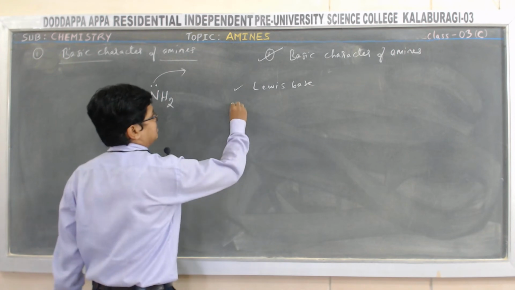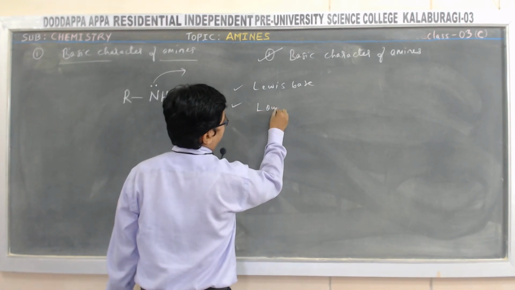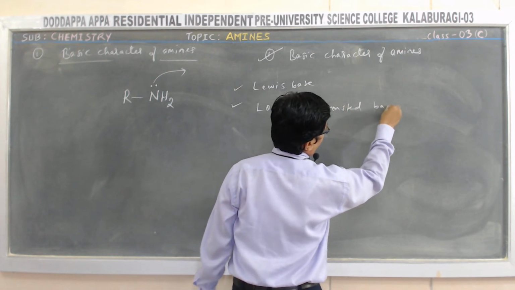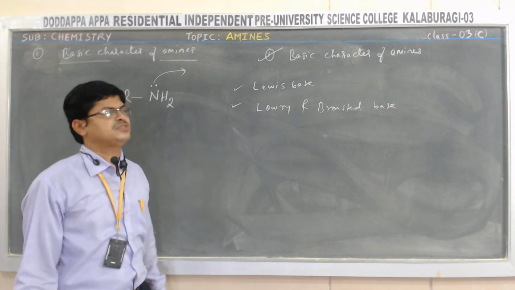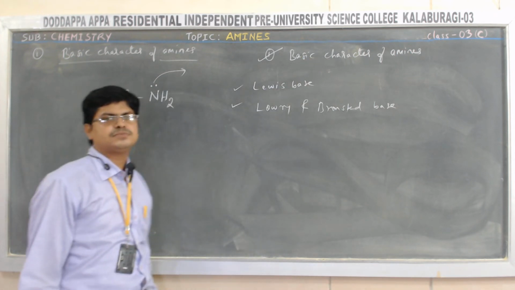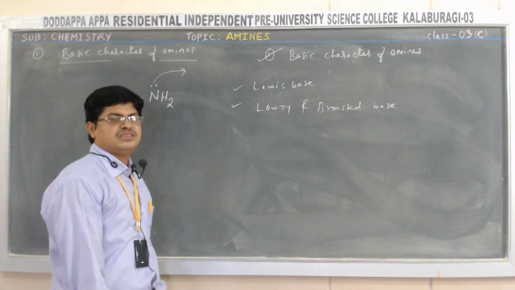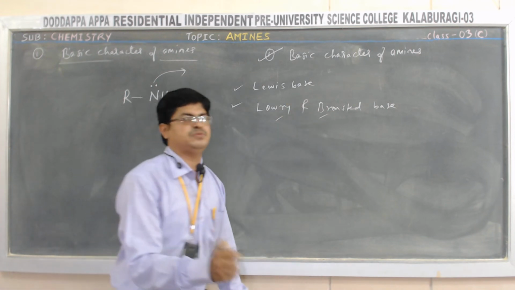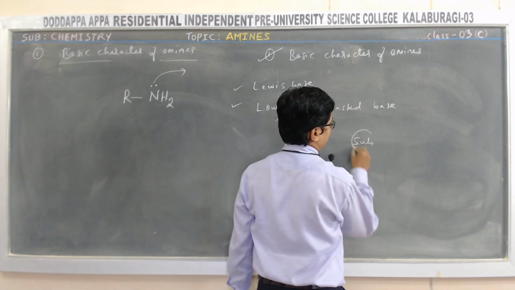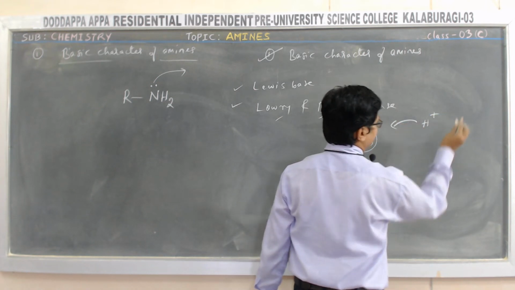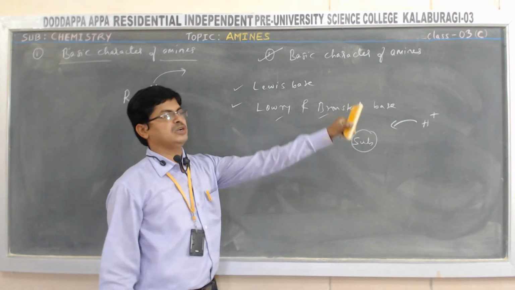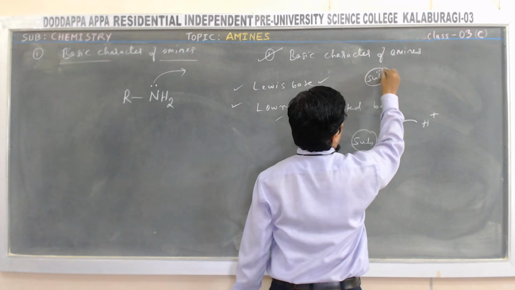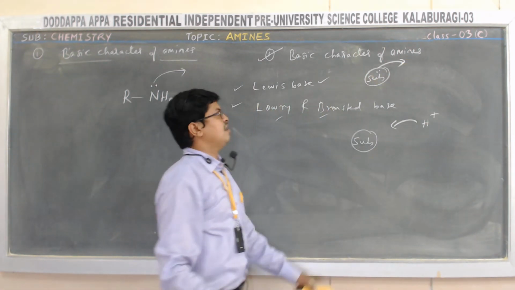Another character, amines also act as a Lowry and Bronsted base. So what is the Lowry and Bronsted base? A base is a substance which accepts a proton. According to Bronsted and Lowry concept, what is base means? The base is a substance which accepts a proton is called Lowry and Bronsted base. According to Lewis, the substance which donates the pair of electron is called Lewis base.